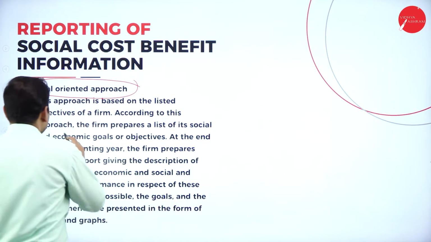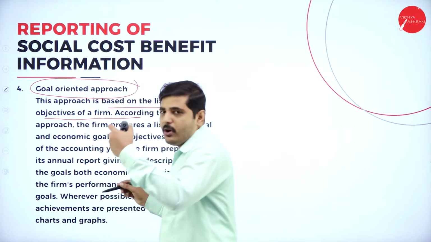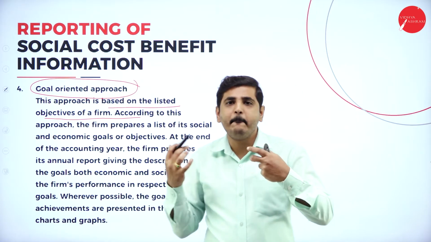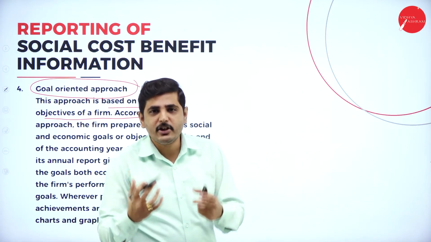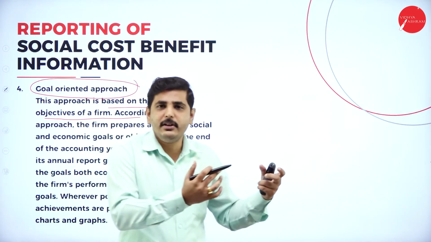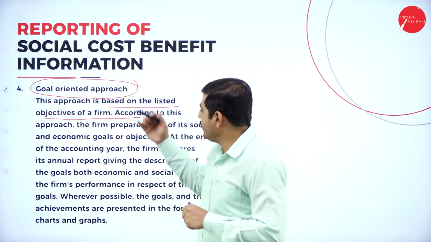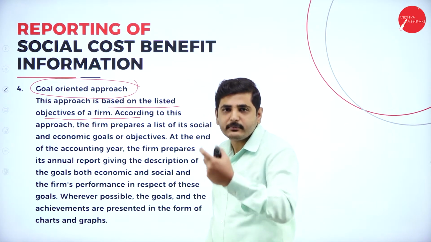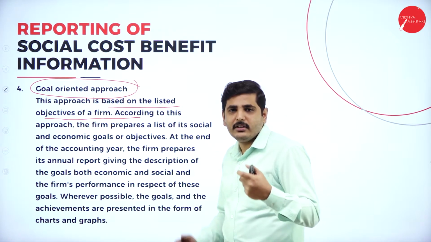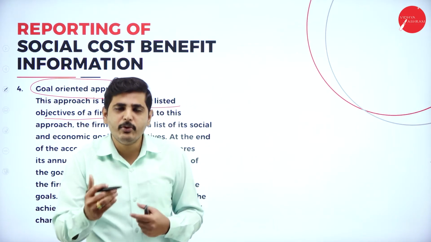Next one. This approach is based on the listed objectives of the firm. We have to list all the objectives. What are our objectives? Within 5 years, how much employment can I generate? In 5 years, how much health facility can I provide? Or in 5 years, what are the different benefits I can provide for the society? Like this, I should have an objective list and mission and vision, and on that agenda, on that goal, we have to move forward.